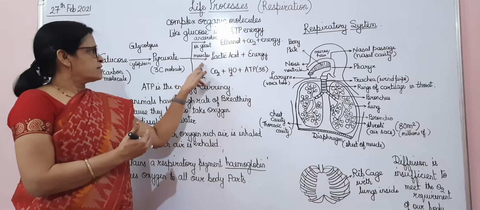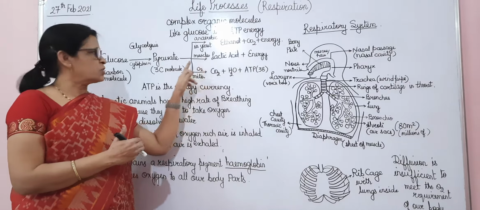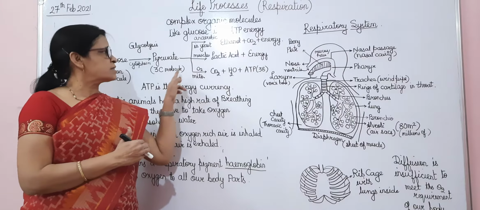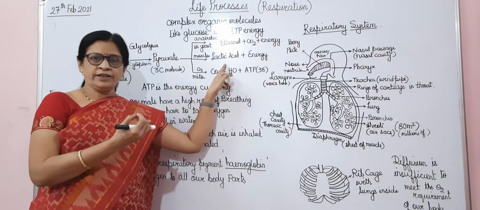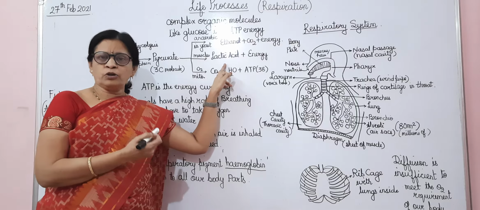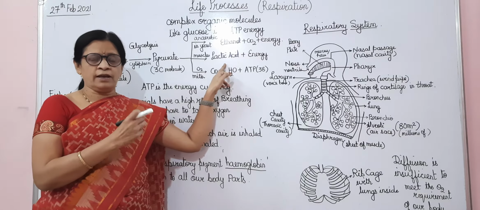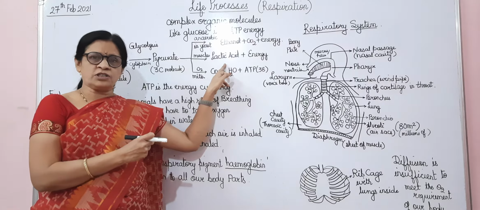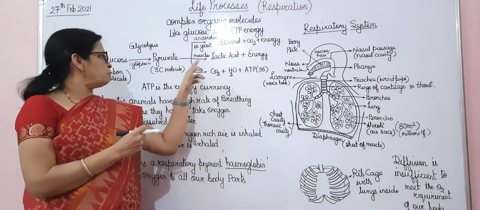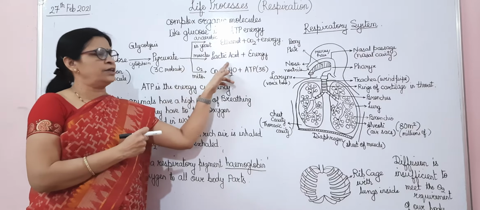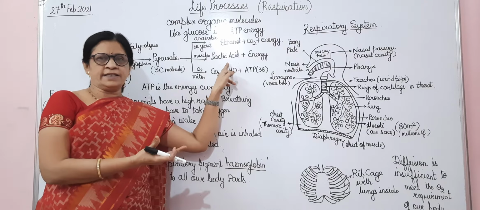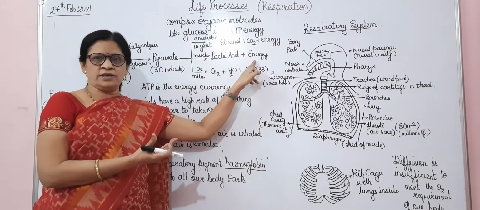Then sometimes during respiration in our muscles, when there is a lesser supply of oxygen in the body, the pyruvate is converted into lactic acid. Again it contains 3 carbon atoms and energy is given out.